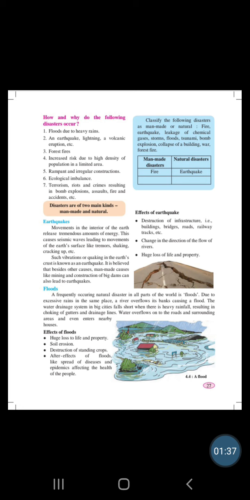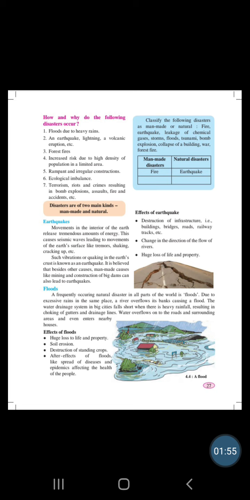An earthquake, lightning, a volcanic eruption, etc. Forest fires, increased risk due to high density of population in a limited area. Rampant and irregular constructions.